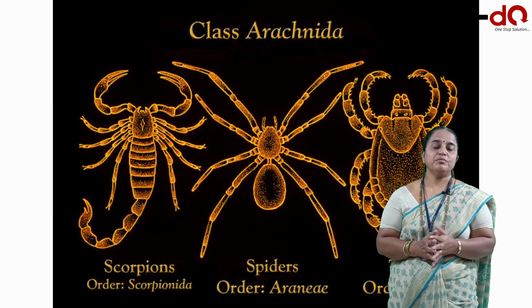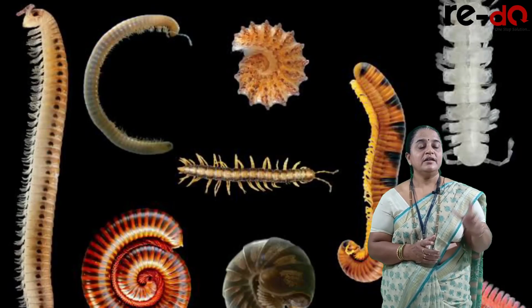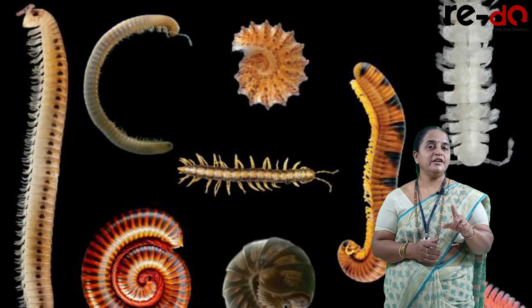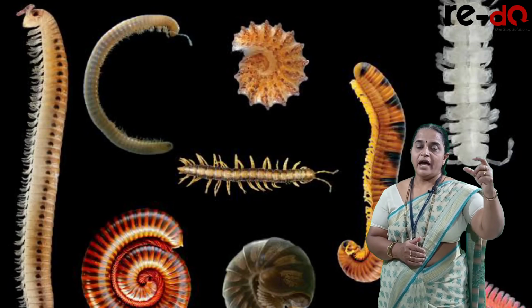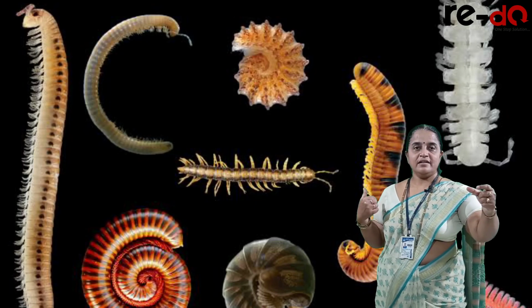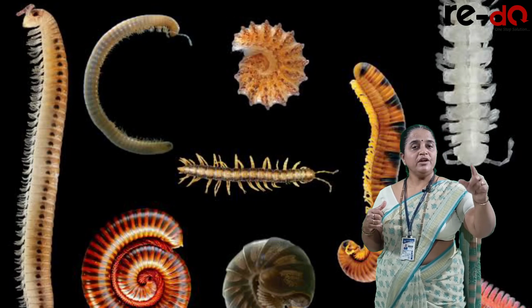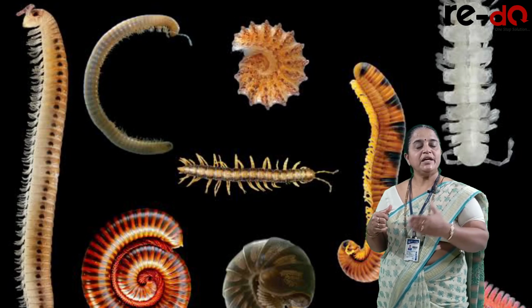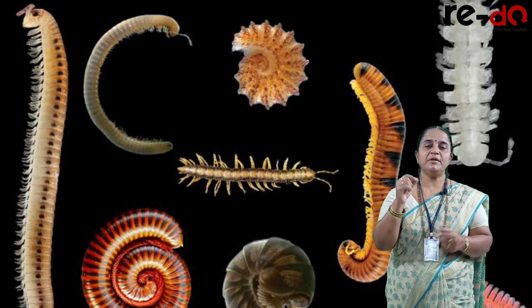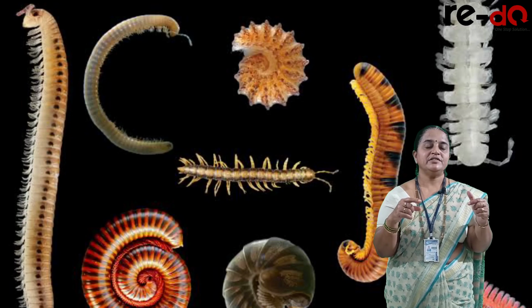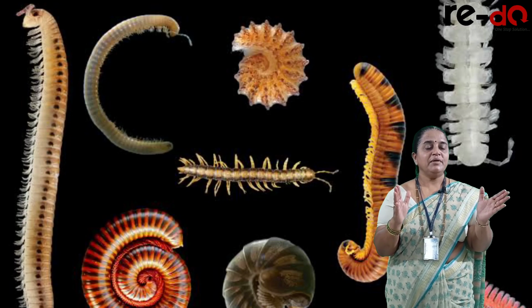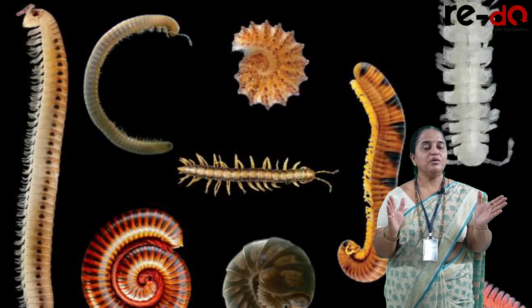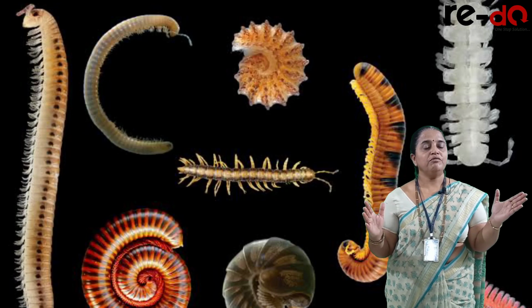And the fourth group is Myriapoda. Here centipedes and millipedes are included. The animal body has head and trunk. The head shows all the sensory organs, but the trunk shows metameric segmentation, and each segment has jointed appendages. Like this, the animals under Arthropoda are classified into 5 groups.